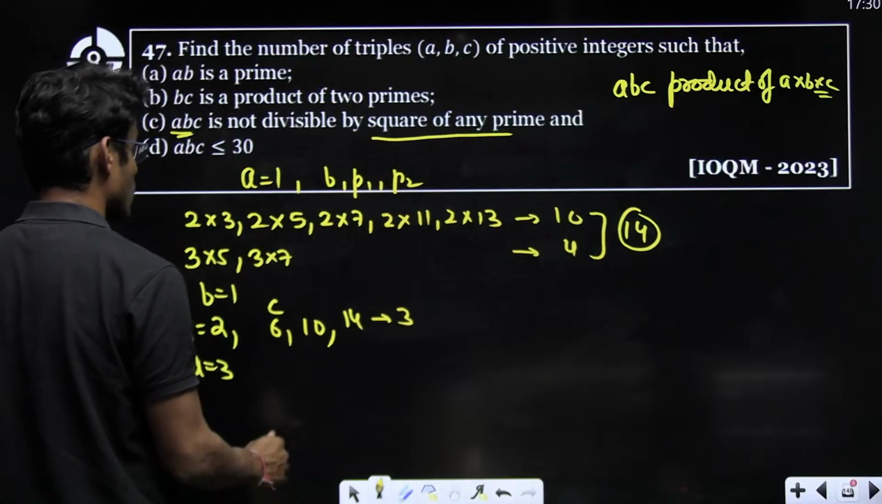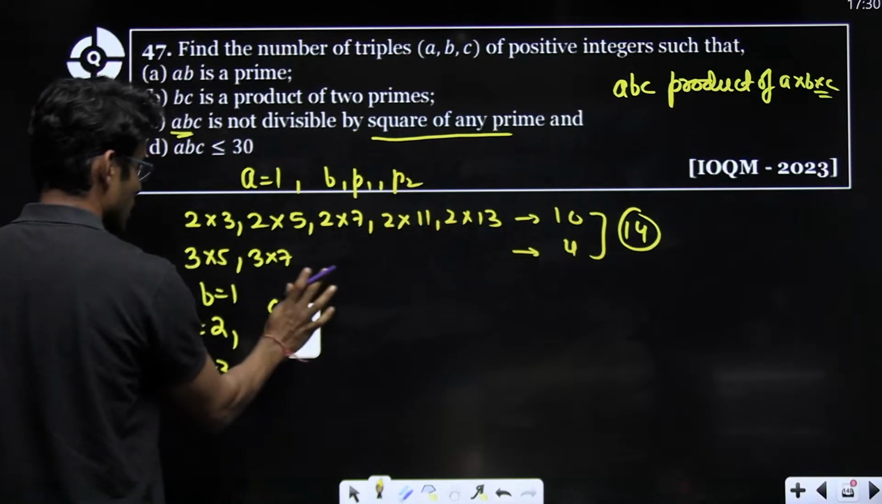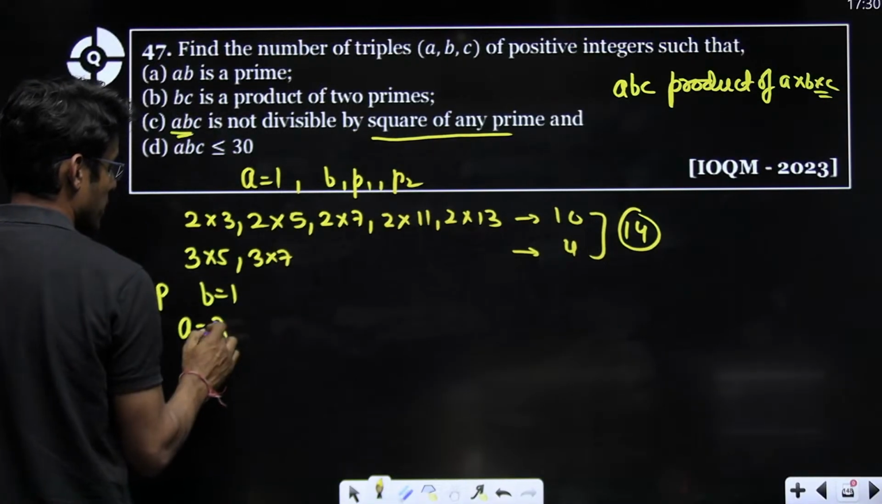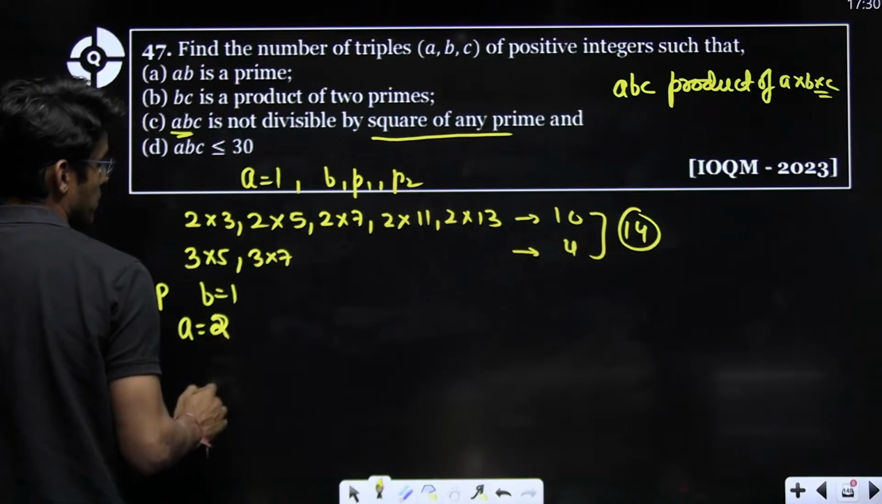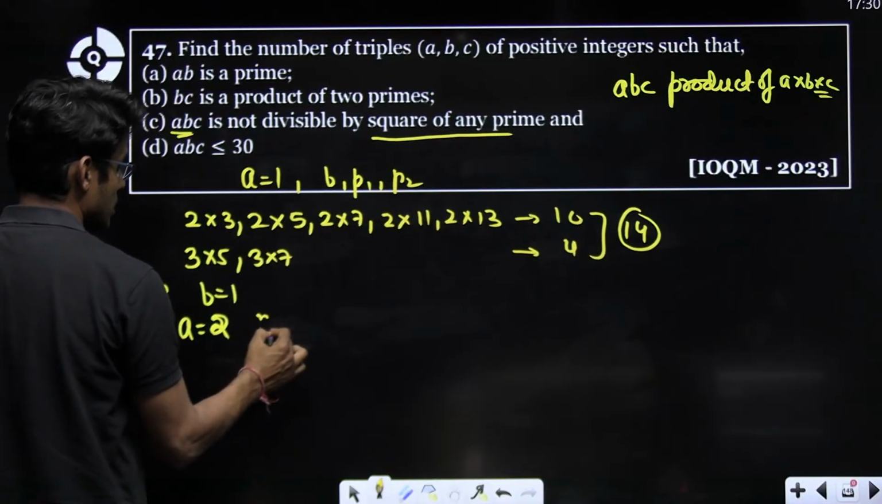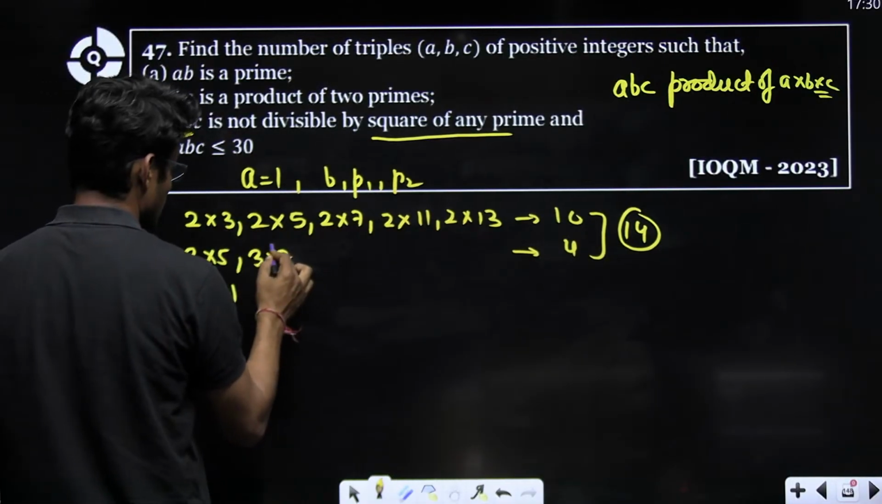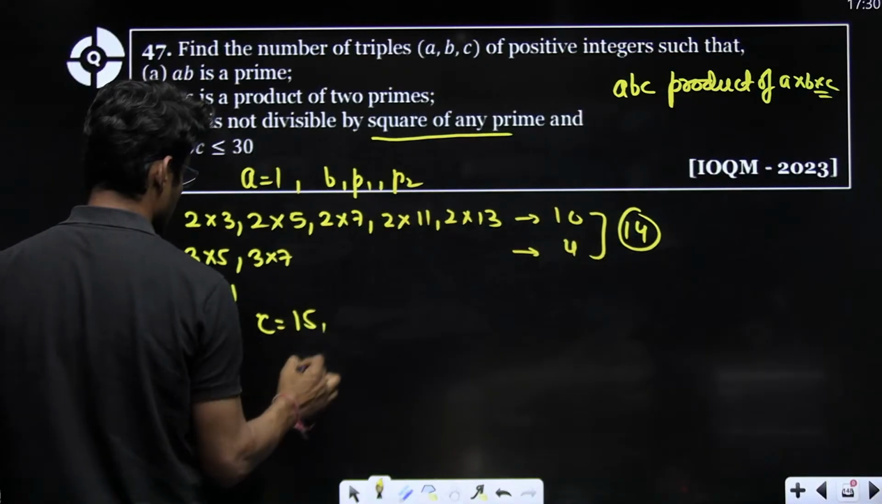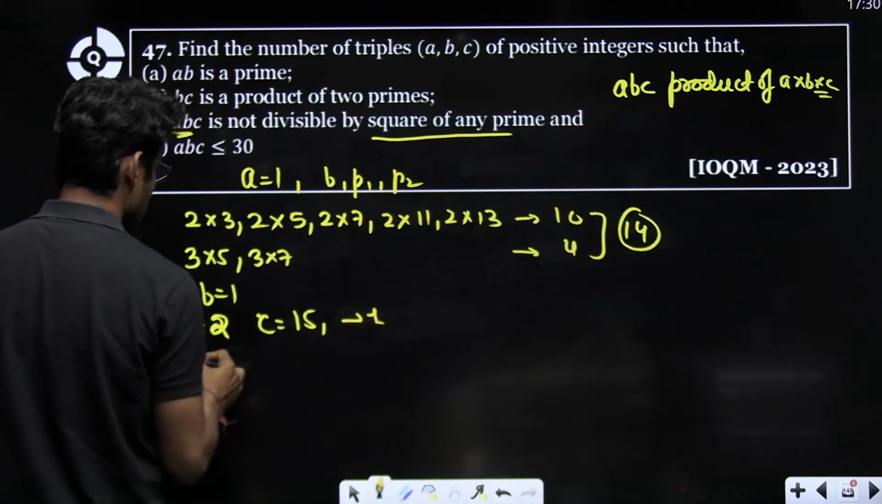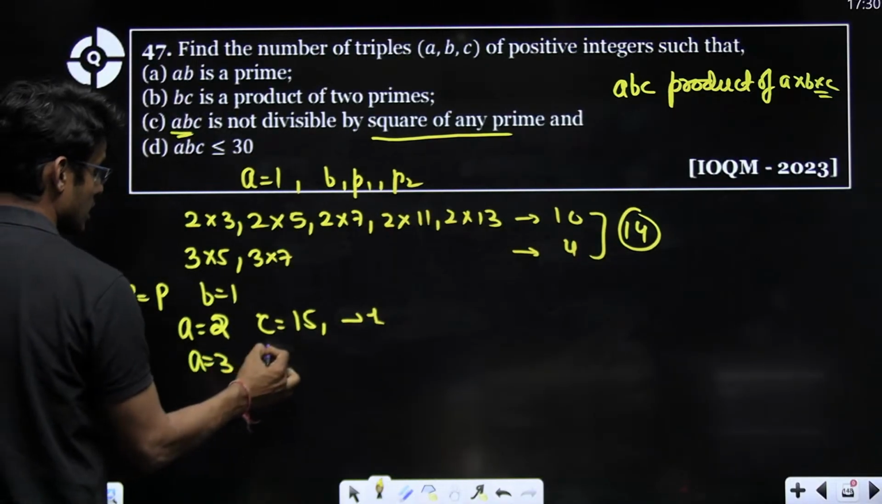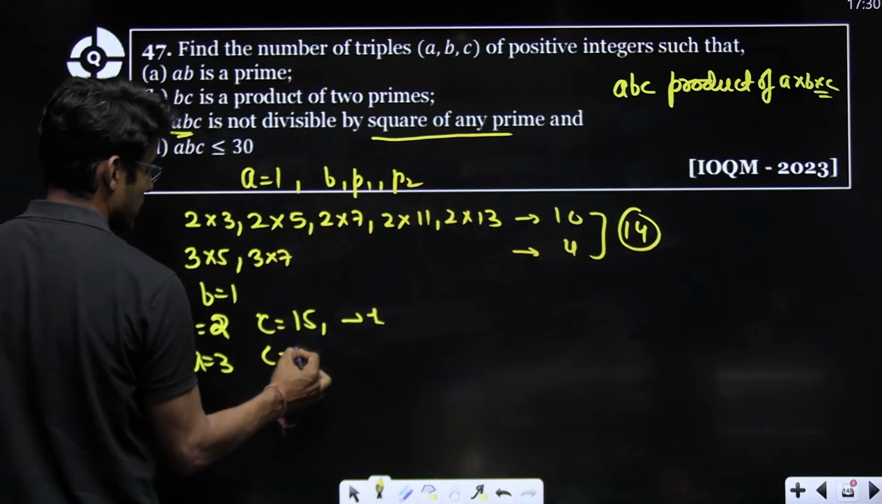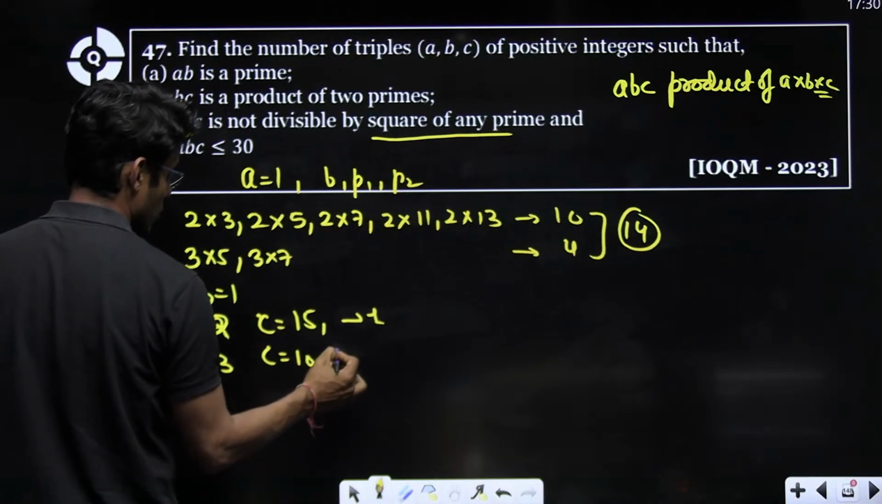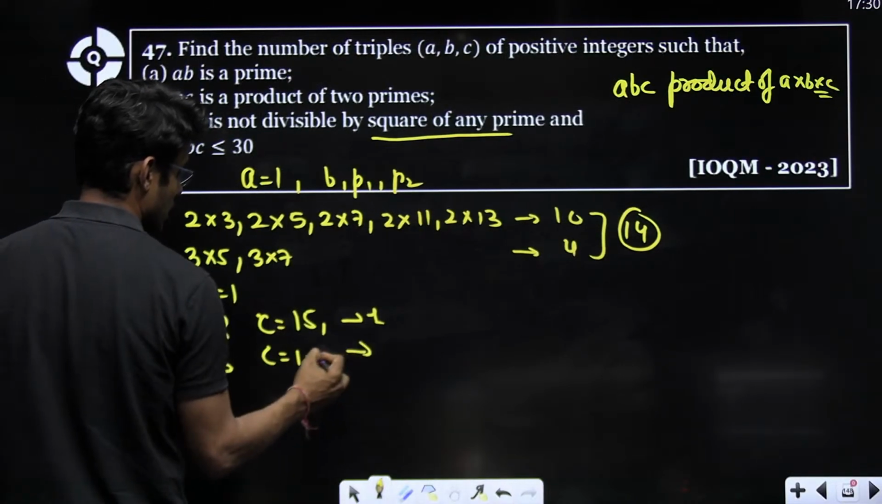their product is not divisible by any. So no prime number can be repeated. So if A is 2, C will be either 15, which is one case only. If A is 3, then C will be 10 and 14. Oh no, only 10. One case.